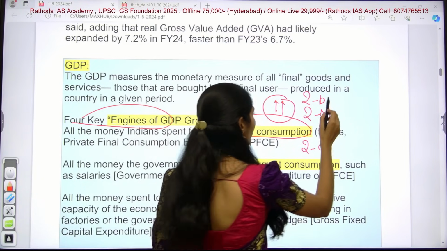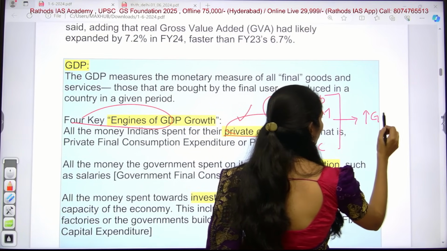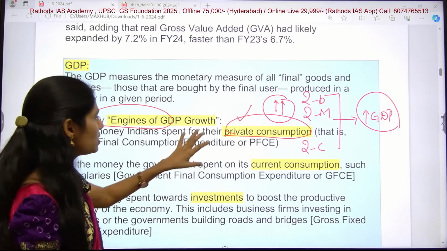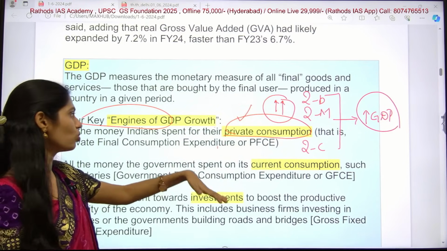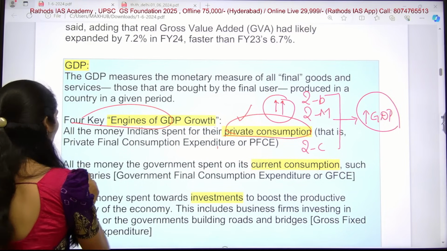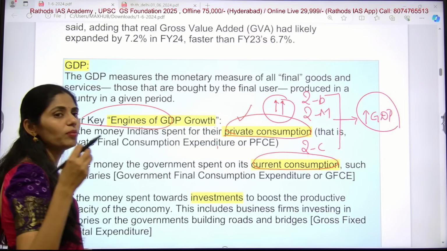If I take a single one, they will quarrel and make a mess. So whenever consumption increases, what happens? That will be contributing to our GDP, right? So the first one is we have to increase private consumption so that it will increase growth. And the next one is all the money spent by the government on its current consumption. So the government is spending for itself.